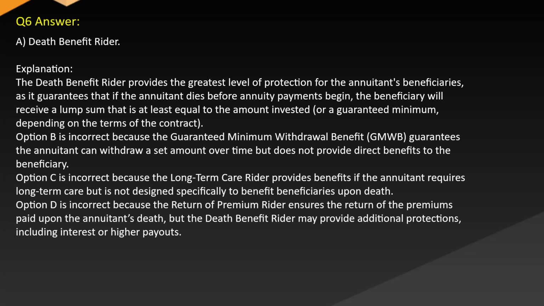Option B is incorrect because the guaranteed minimum withdrawal benefit guarantees the annuitant can withdraw a set amount over time but does not provide direct benefits to the beneficiary. Option C is incorrect because the long-term care rider provides benefits if the annuitant requires long-term care but is not designed specifically to benefit beneficiaries upon death. Option D is incorrect because the return of premium rider ensures the return of the premiums paid upon the annuitant's death, but the death benefit rider may provide additional protections, including interest or higher payouts.